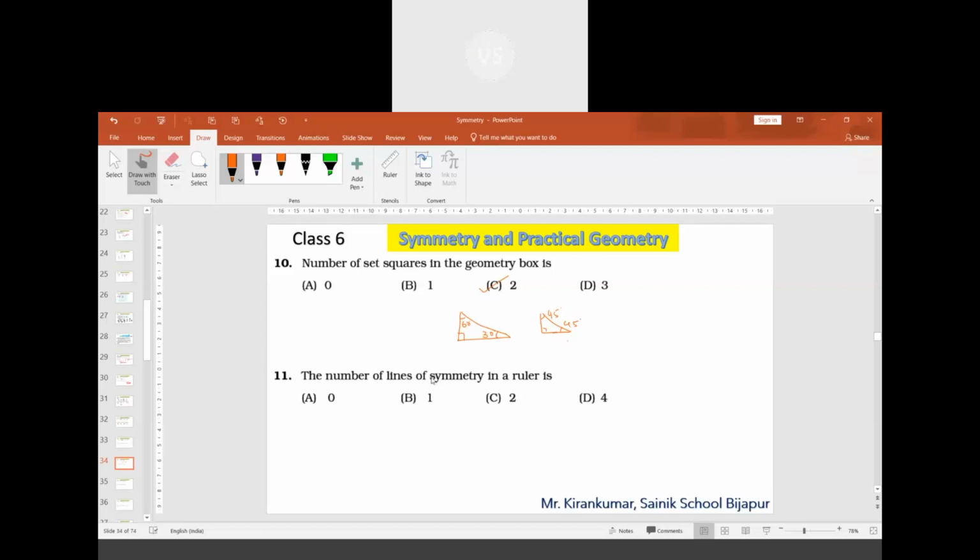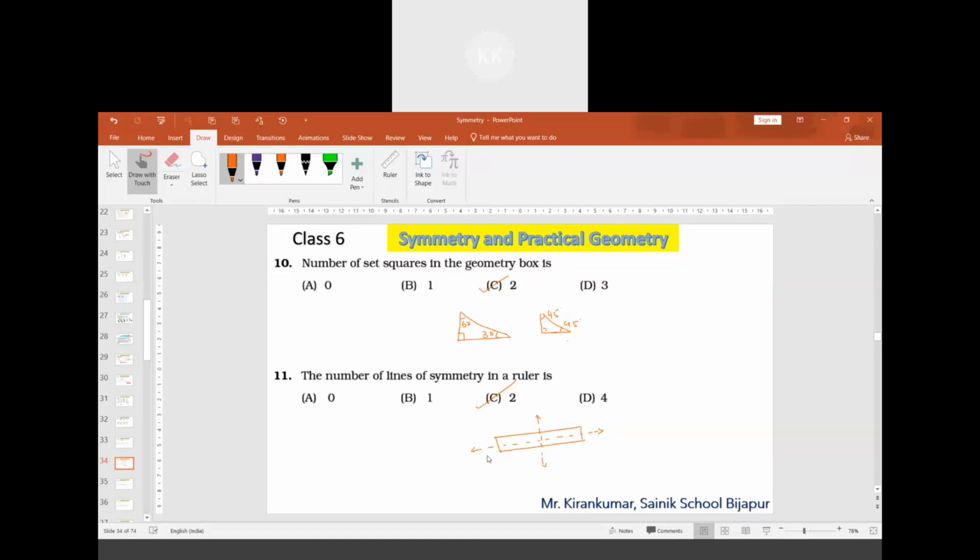The number of lines of symmetry in a ruler is. Two. If you consider a ruler, there can be a line of symmetry like this, horizontal, and there can be a line of symmetry like this, vertical.